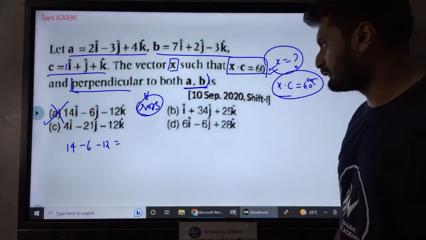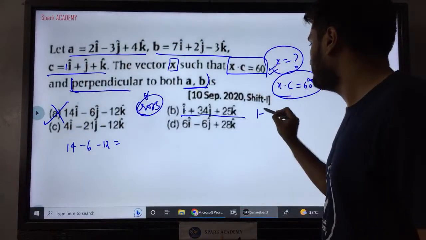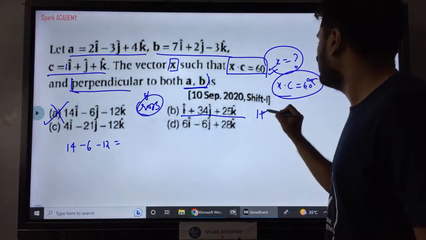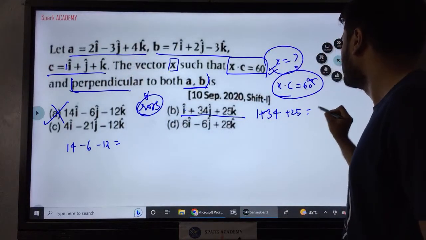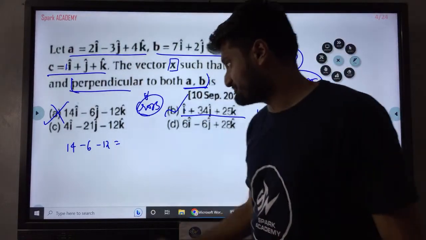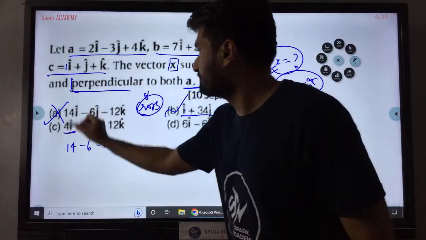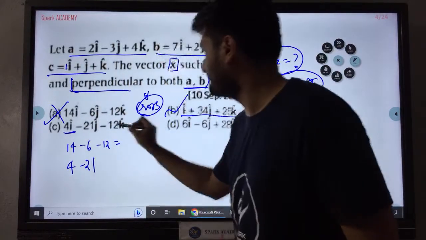So A is wrong. Now look at the second option. 1 into 1, 1. 34 into 1, 34. 25 into 1, 25. So that is 60. Maybe we can't have two same options. Third option: 4 into 1, 4. Minus 21 into 1, minus 21.